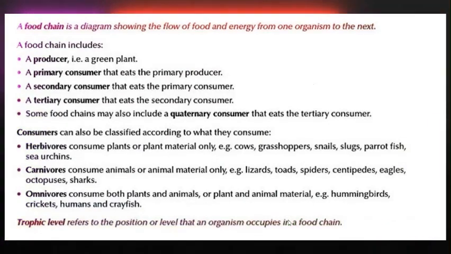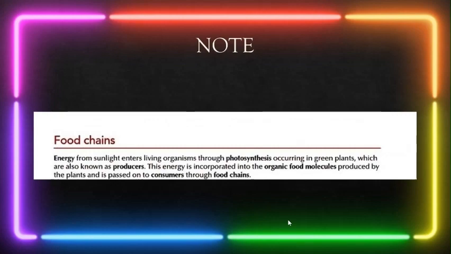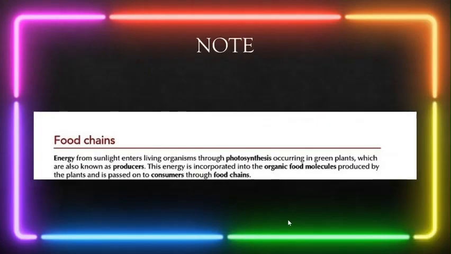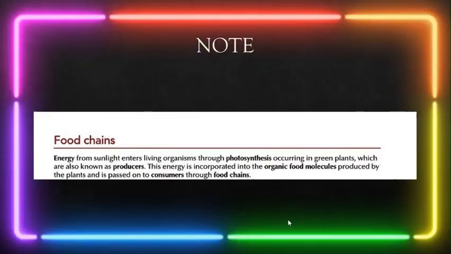So a food chain, in its simplest of terms, is a diagram that shows the flow of food, as I said before. Something you need to note is that energy from sunlight enters living organisms through photosynthesis occurring in green plants. That means the first process, or the first organism in the food chain, which is the producer, needs to go through photosynthesis to actually produce energy. So these are known as producers.